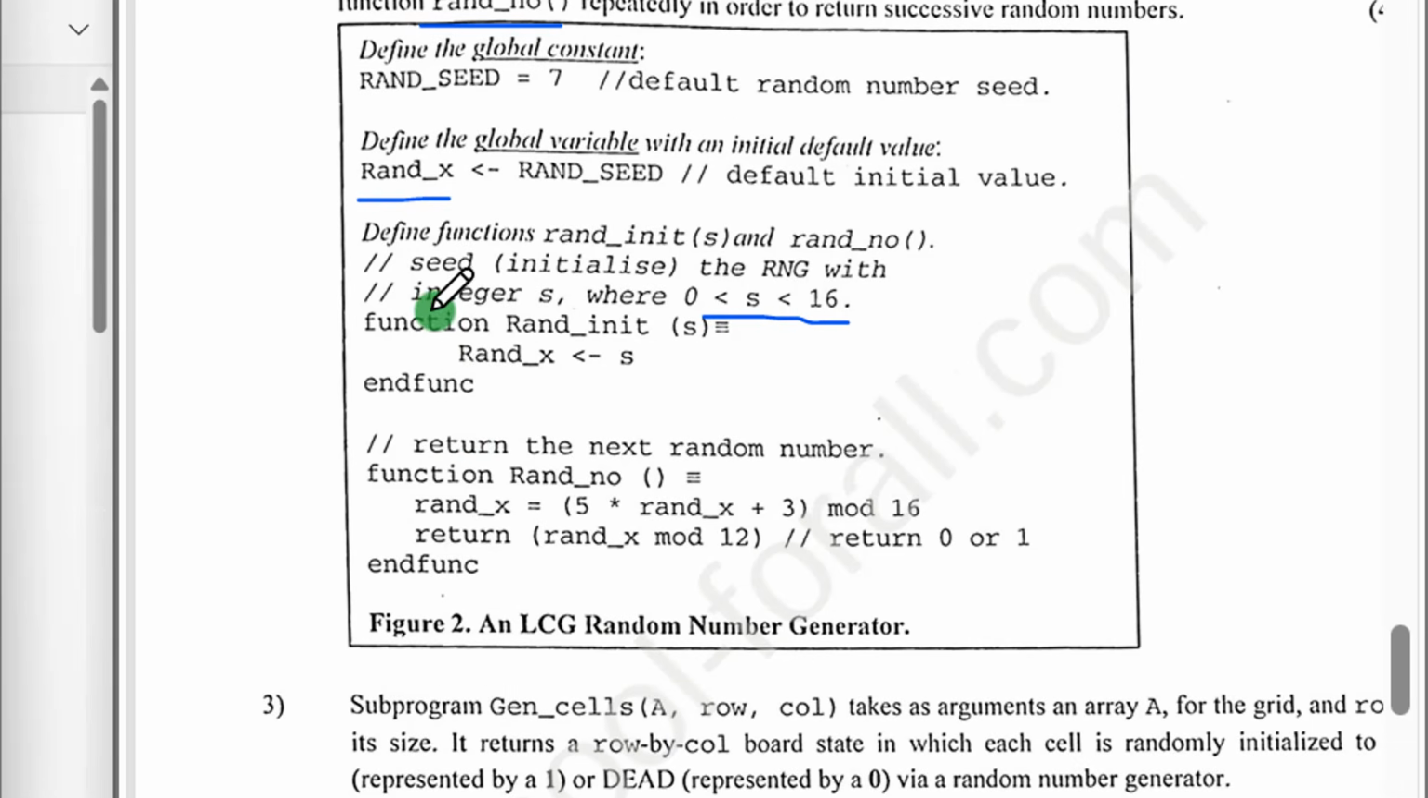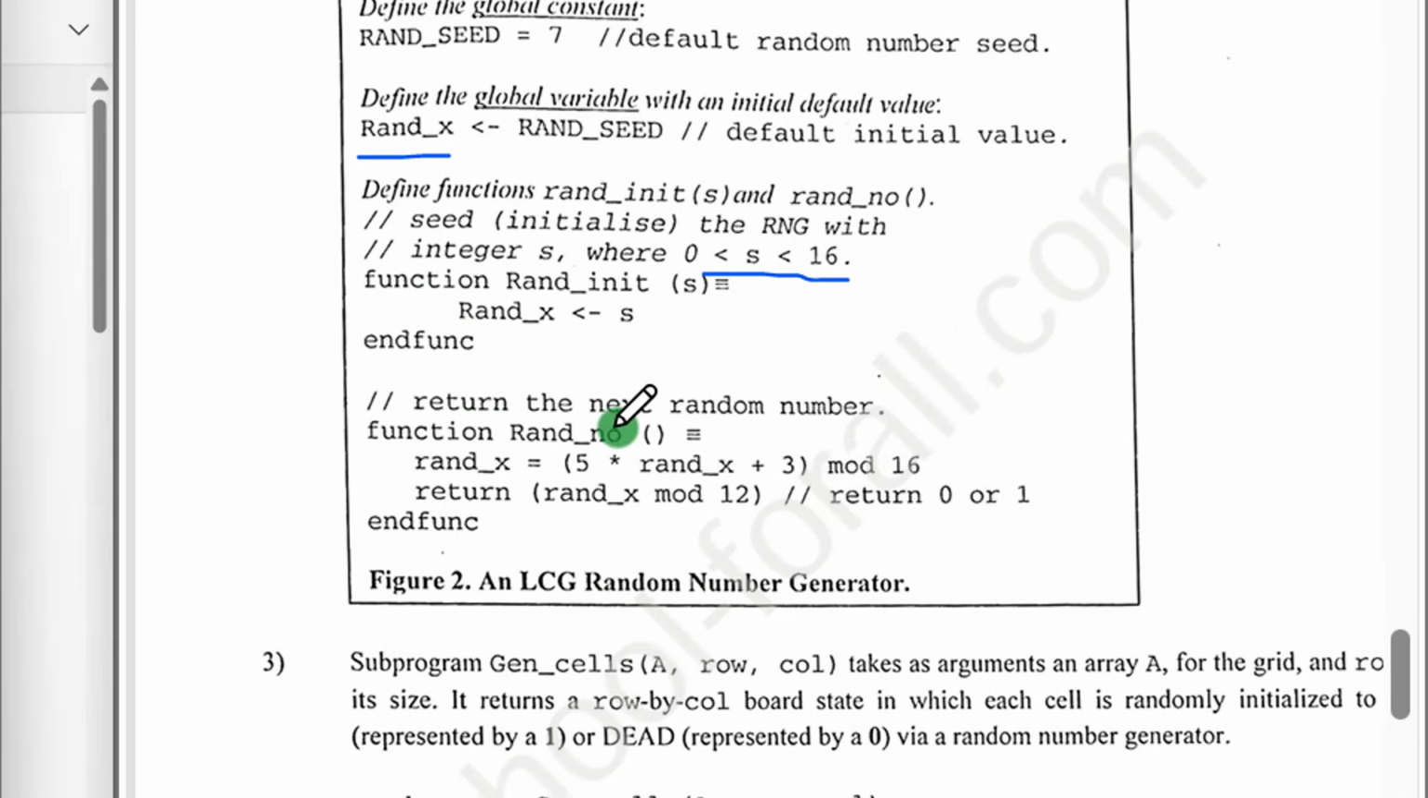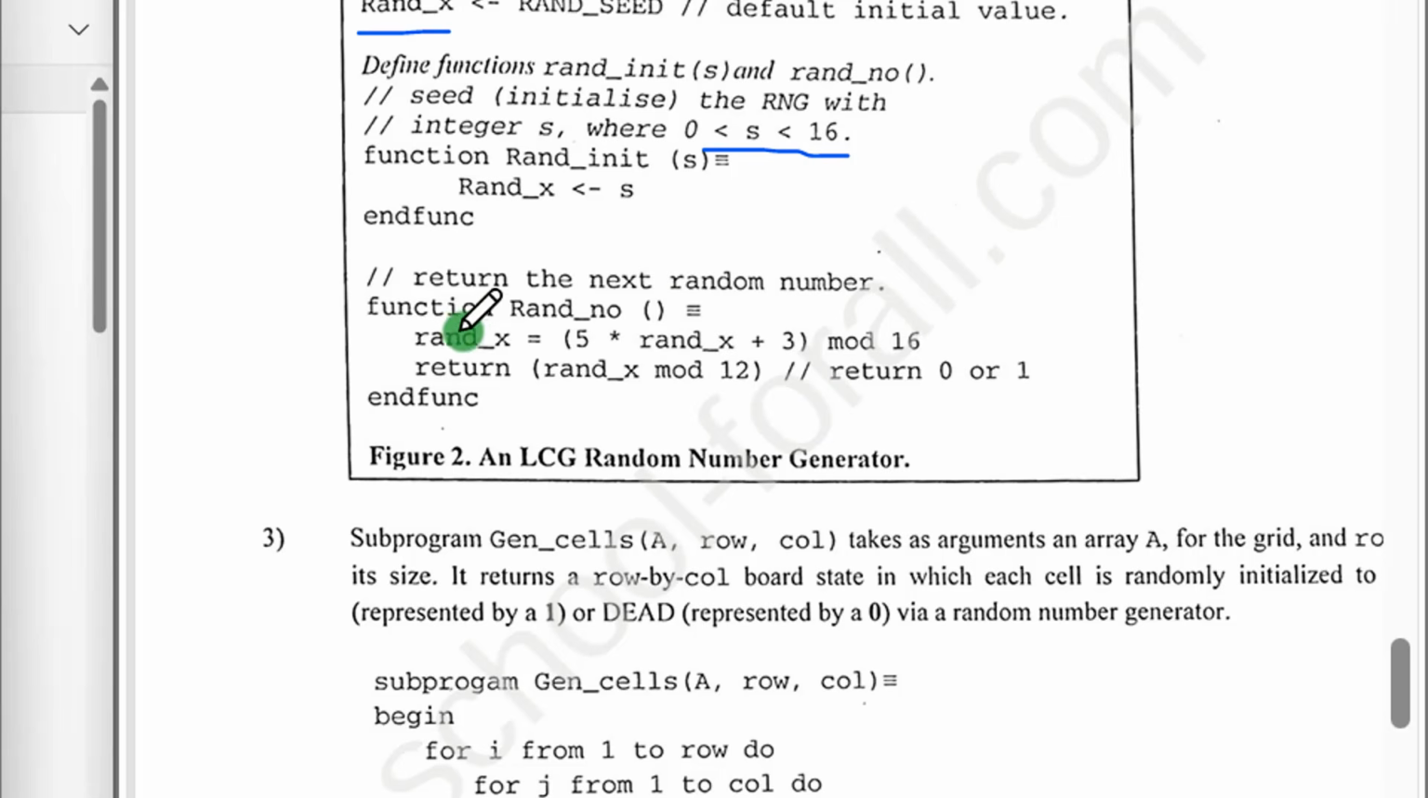They say return the next random number. Good. So the function here, function run number, nothing in parameter, and then inside they say run X equals to 5 times run X plus 3 mod 16. Then they say return run X mod 12. And the comment here says that this instruction is returning either 0 or 1. Good. So in the GC board, you see they made a mistake. Where you're having this 12 is 2. So take note of that, it's 2.